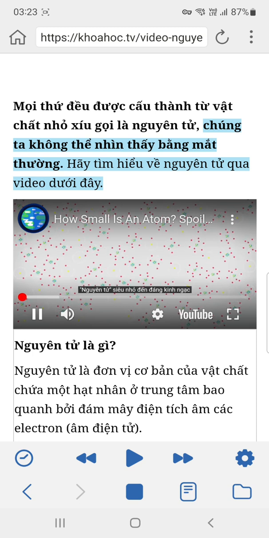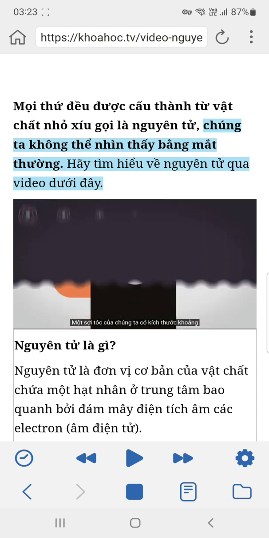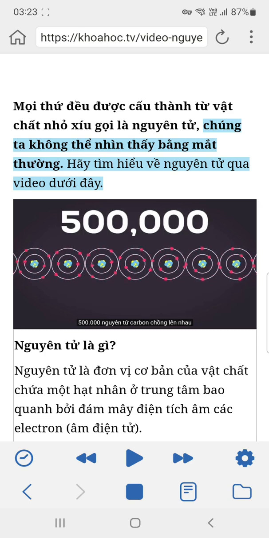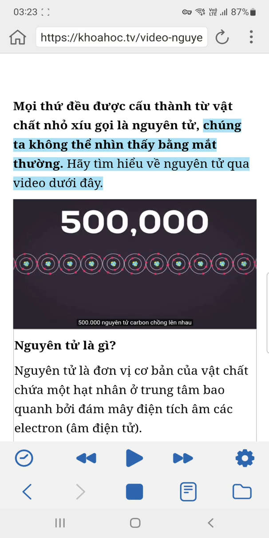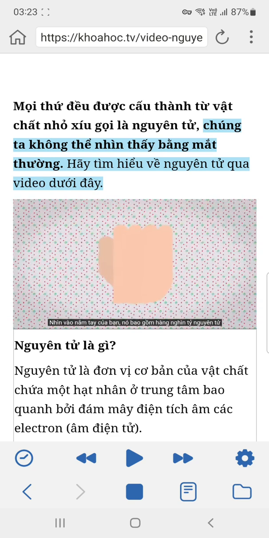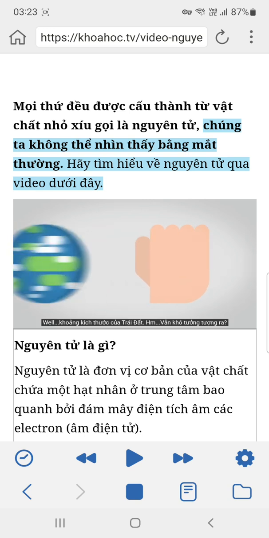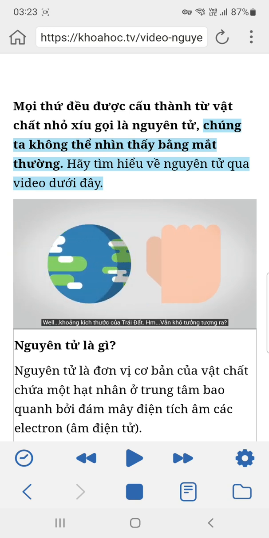Atoms are ridiculous and unbelievably small. A single human hair is about as thick as 500,000 carbon atoms stacked over each other. Look at your fist. It contains trillions and trillions of atoms. If one atom in it were about as big as a marble, how big would your fist be? Well, about the size of Earth.